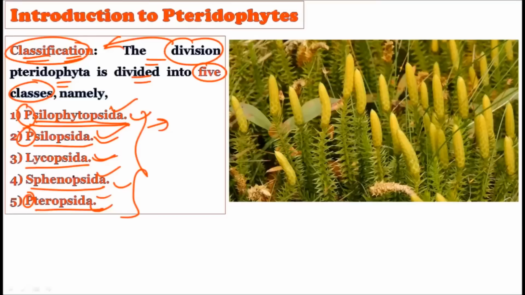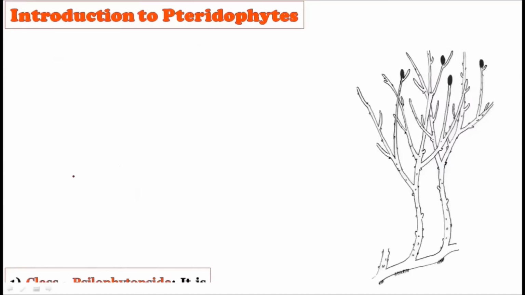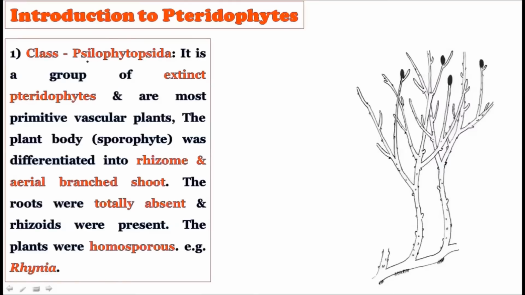Now let us consider how they are differentiated from one another. On what basis the scientists have classified these particular plants into the 5 classes. Now consider them one by one. See, observe. First class is the Psilophytopsida. Now this Psilophytopsida is a group of extinct pteridophytes. That means these pteridophytes are no more available to study. These are completely extinct.